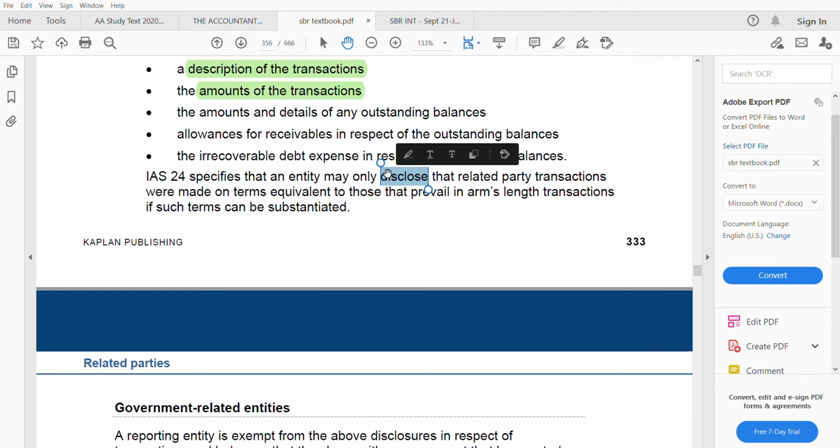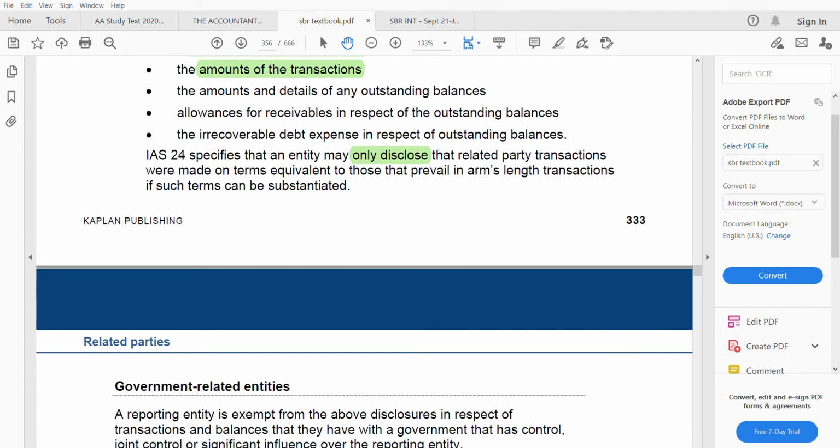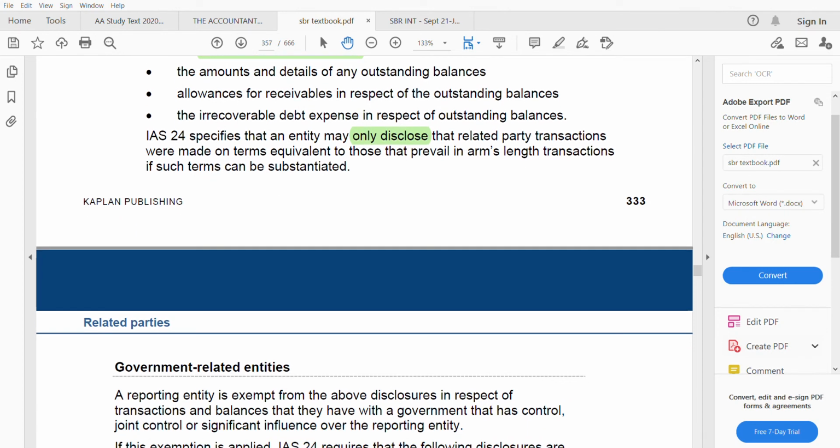So whatever it is, it's very hard to show that it is at market arm's length, right? That's what they mean. It needs to be disclosed, because your terms might be different to the arm's length transaction terms. So it needs to be disclosed.